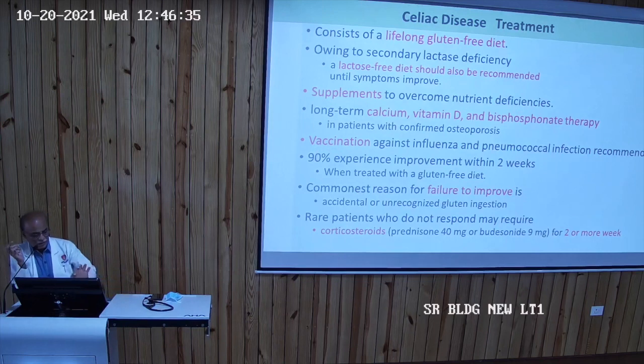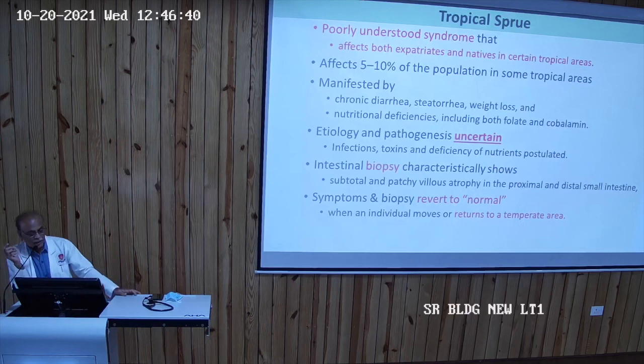If the patient fails to respond, corticosteroid may be given. Another common condition is tropical sprue. This is a poorly understood syndrome which affects both the native person and people coming from another country. It is so common that it affects 5 to 10% of the population in some tropical areas. Again, the manifestations are the same as malabsorption: there is diarrhea, steatorrhea, and weight loss, and there is nutritional deficiency of both folate and cobalamin.